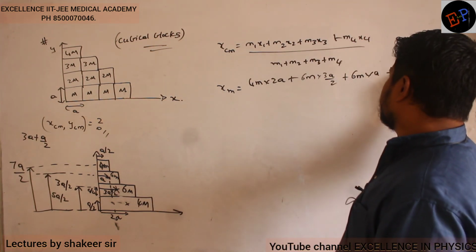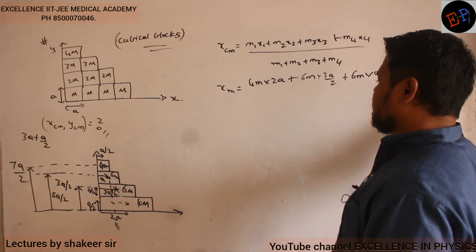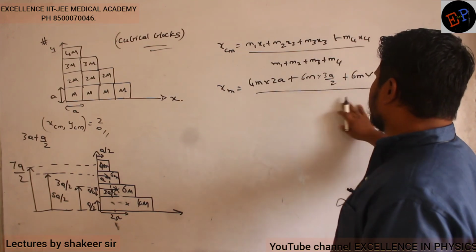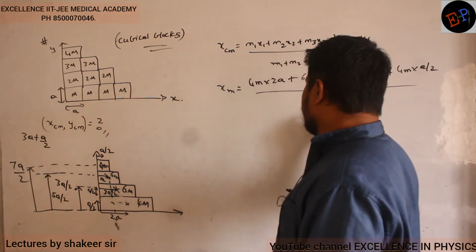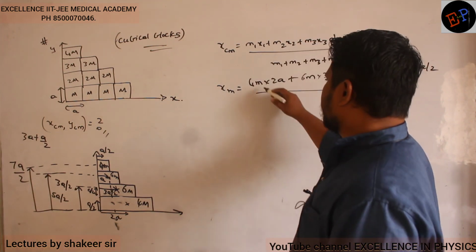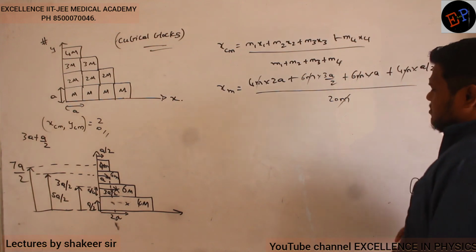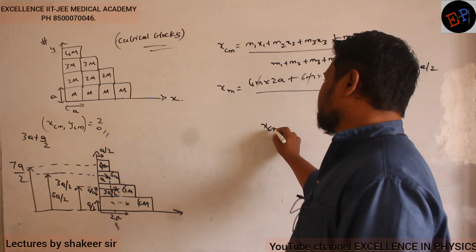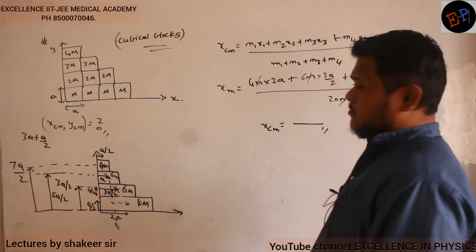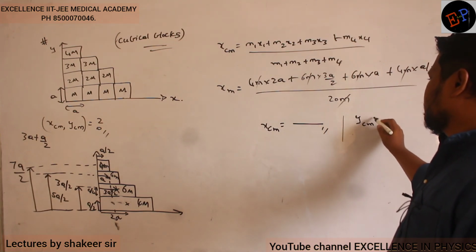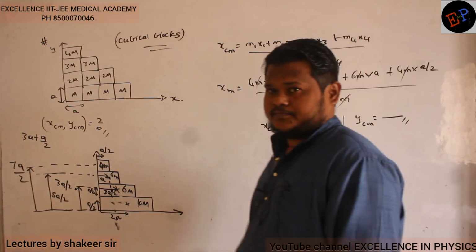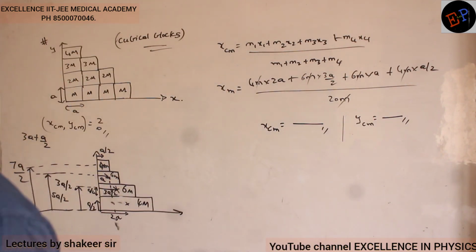Mass of fourth block is 4m and it is present at a distance of a by 2, divided by the total mass. How much? 4 plus 6, 10, 20, 20m. So m and m get cancelled. Just do this calculation, then you will get the x center of mass. Similarly, you take all distances on the y-axis, you get y center of mass also. That is how we do the calculation. Have you understood? It's all very simple.